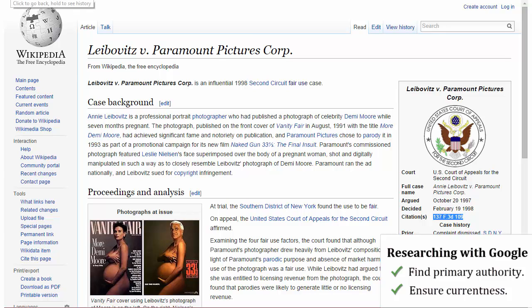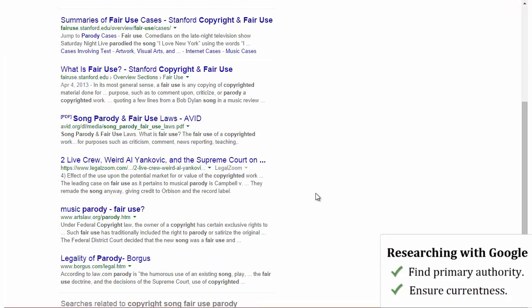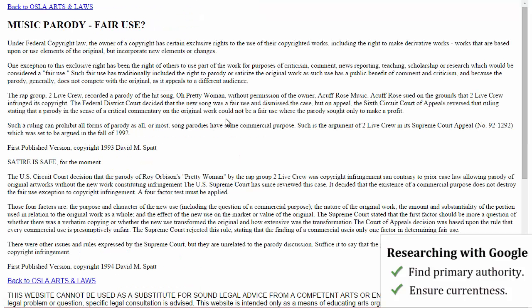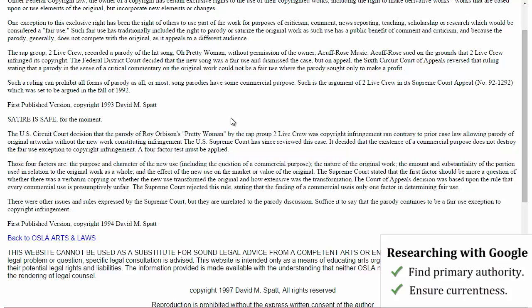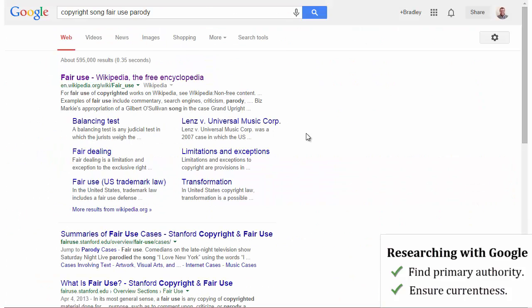You want to find primary authority. I'll show you here as we look at some of these other websites. You just really can't trust a lot of stuff that's on random websites like this. We need actual primary authority. Yes, it's talking about Campbell, but there's no citation to it. You really can't corroborate that it is good law.